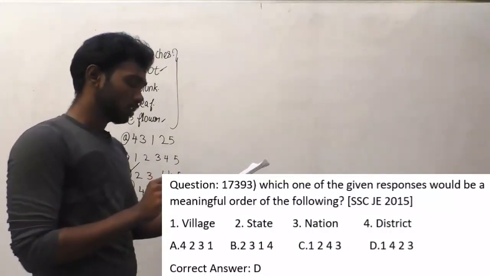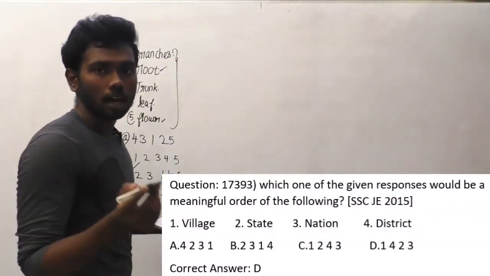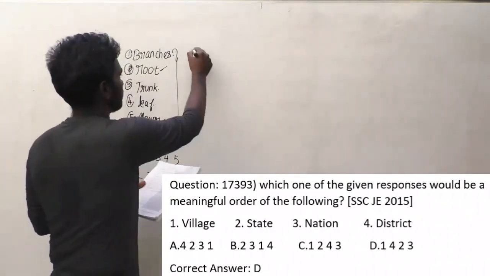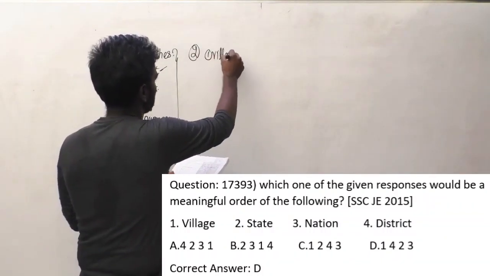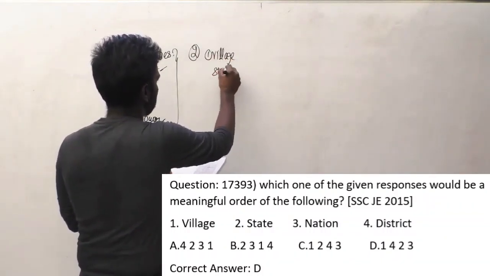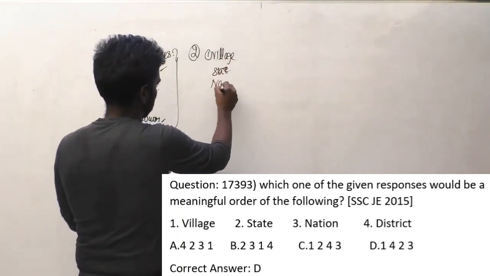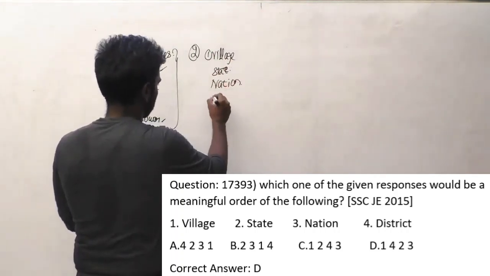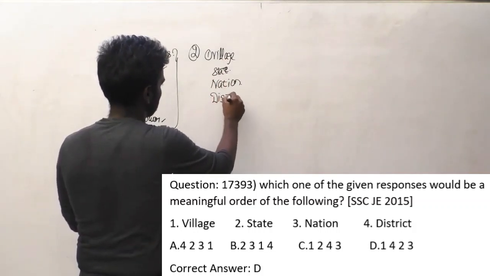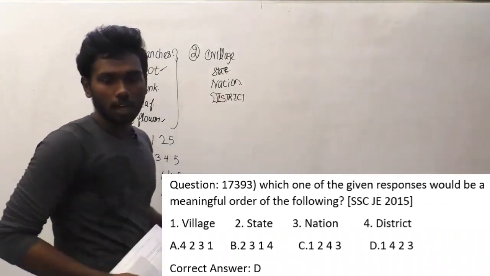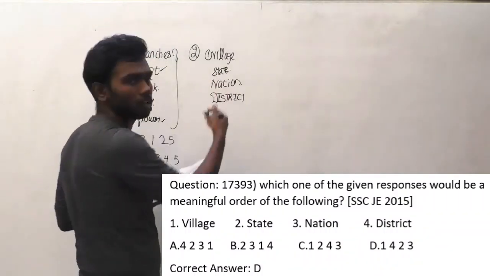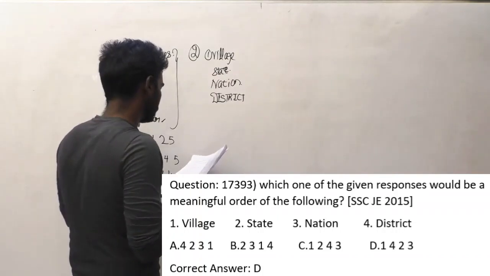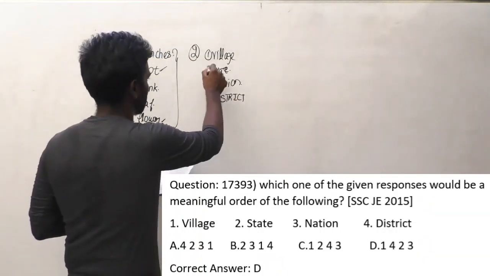Which of the given responses would be a meaningful order of the following? And it is the same type of question. The order is as follows: village, state, nation and district. This is the order provided to us. We have to arrange this in a meaningful order. That is our objective for this question. And let us solve this.